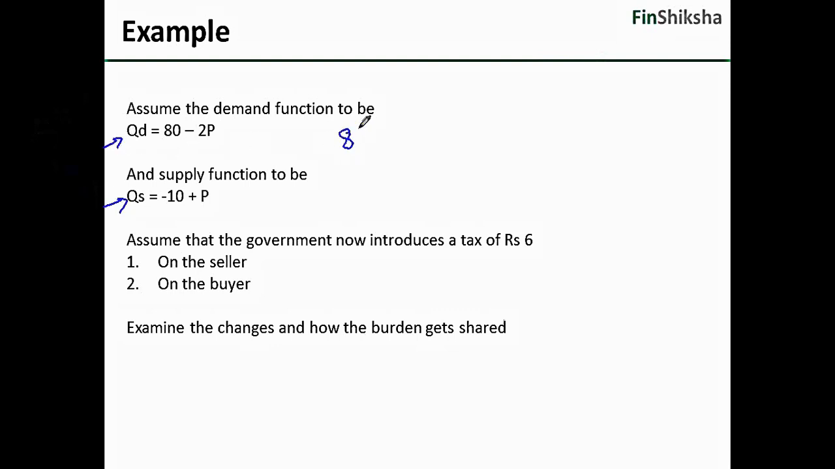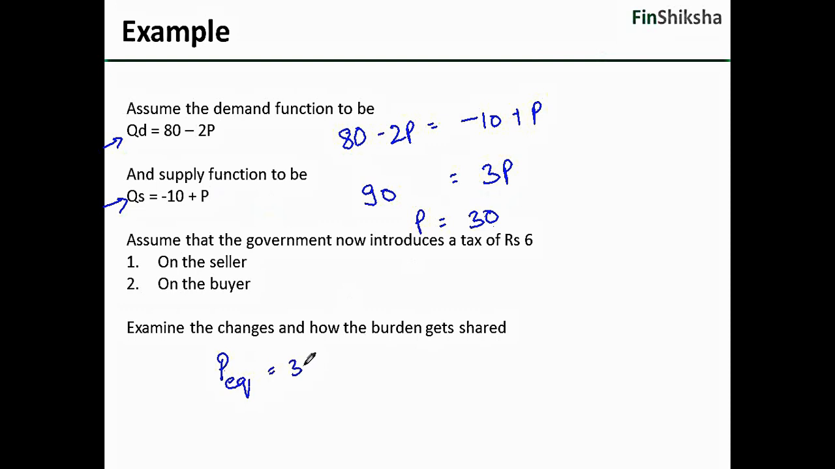If I equate 80 minus 2p is equal to minus 10 plus p, this will become 3p is equal to 90, or p is equal to 30. If I put 30 in the equation, the equilibrium price, P equilibrium, is 30, and quantity supplied, which is equal to quantity demanded at equilibrium, is Q equilibrium. That would be equal to 20 units. So this is 30 rupees, this is 20 units that come out. Correct? Now the government introduces a tax of rupees 6. What happens post that? We'll try and understand that.